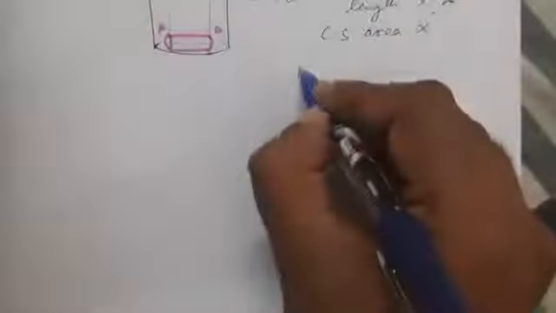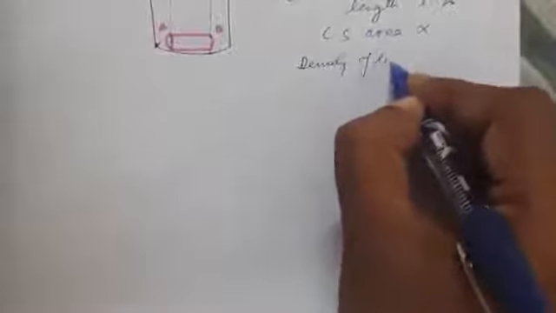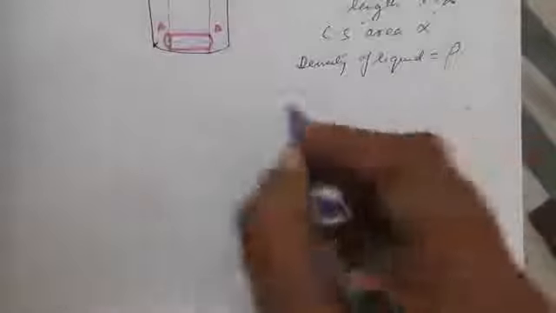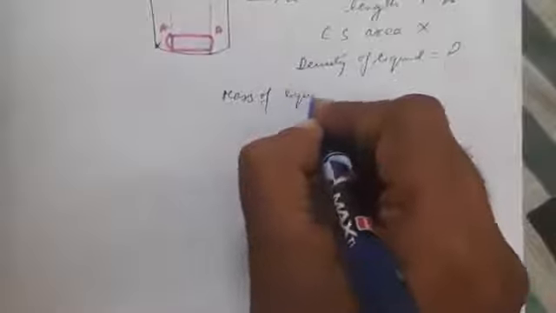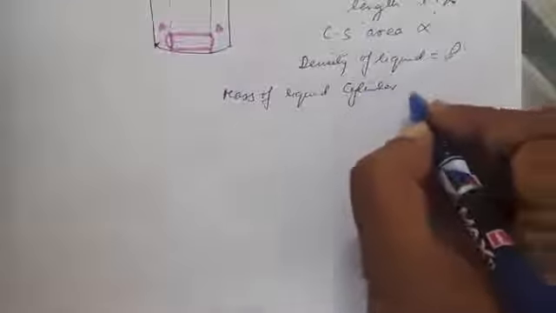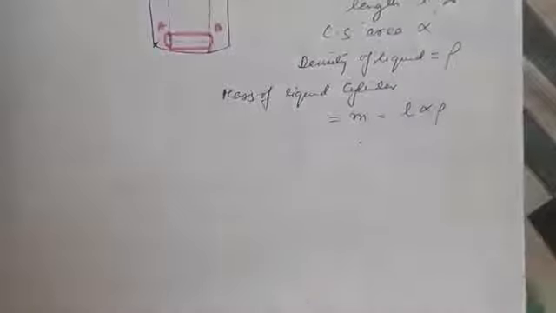Now the density of the liquid, we take it to be rho. So the mass of the liquid cylinder, the pink cylinder that you have taken, must be equal to m = L alpha rho.